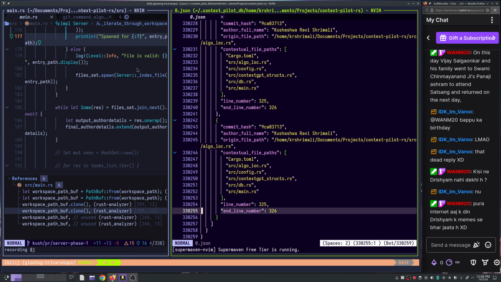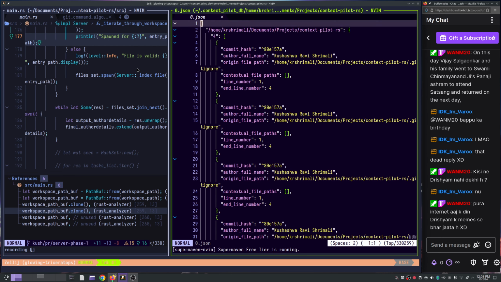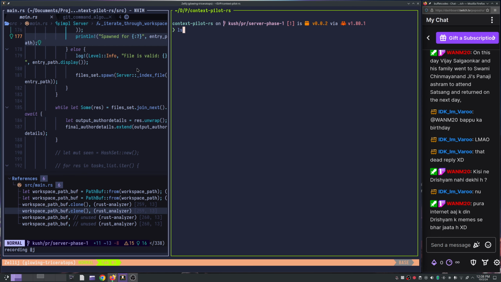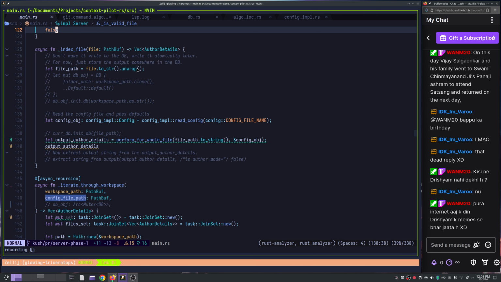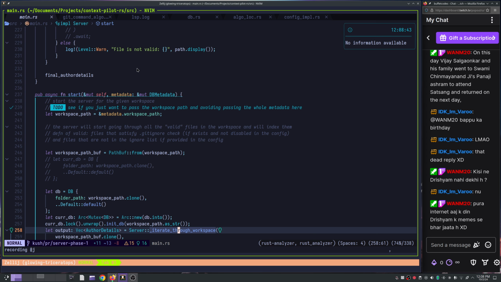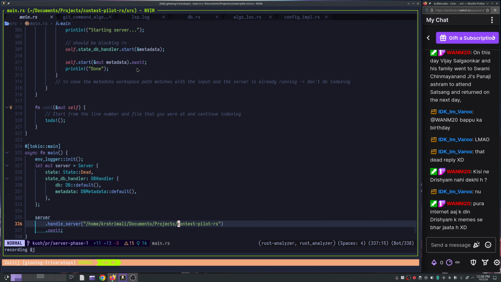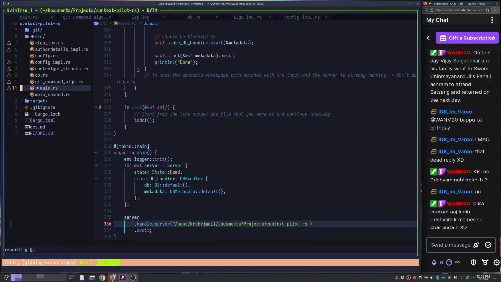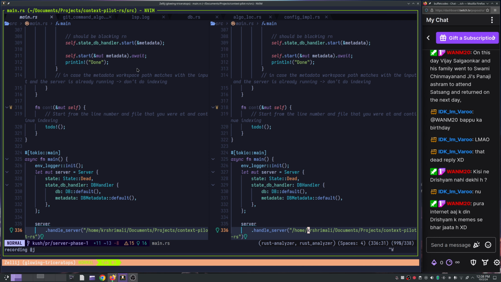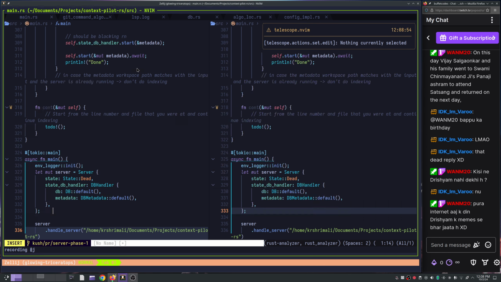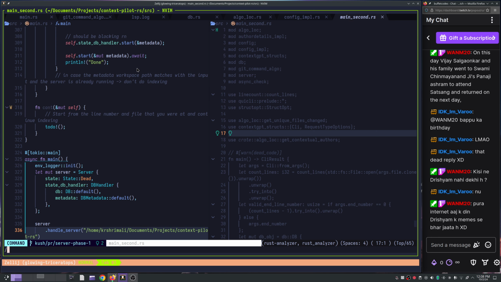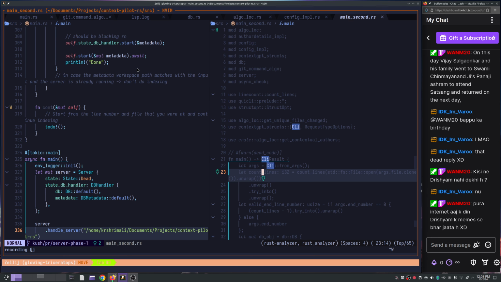Okay, it is a lot of lines, so that means database sharding is not getting applied, but in the current file it's actually working. Now let's just see if our context pilot neovim plugin can go through this, right? So that is important. See, for this, first of all, you have to make sure that this path is taken from, I don't know, let's go to the main second.rs. So for reference, guys, this is what we used to have before, CLI result, right?